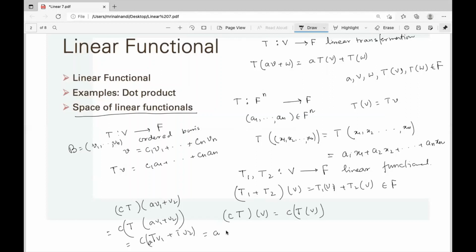Now this is a into c T(v1) plus c into T(v2), which is actually what? We have to prove that this is equal to a (cT)(v1) plus (cT)(v2). We have to prove that. So now we have to pull this a inside.